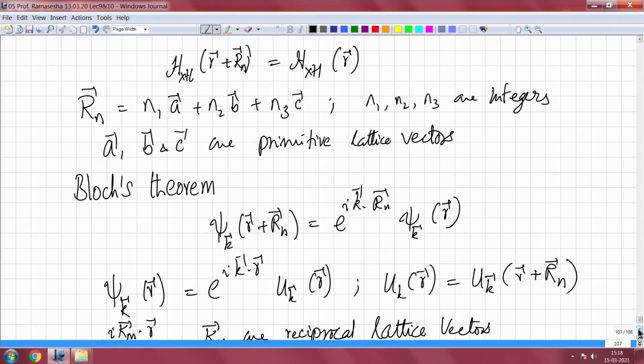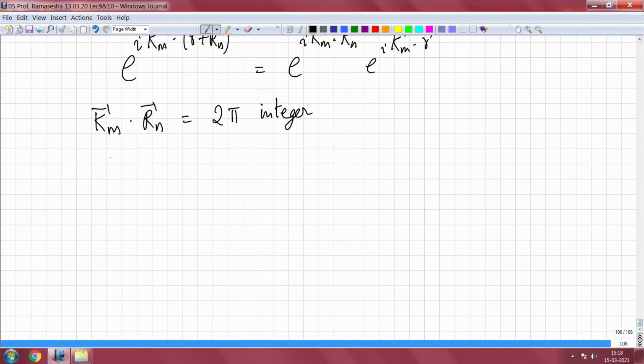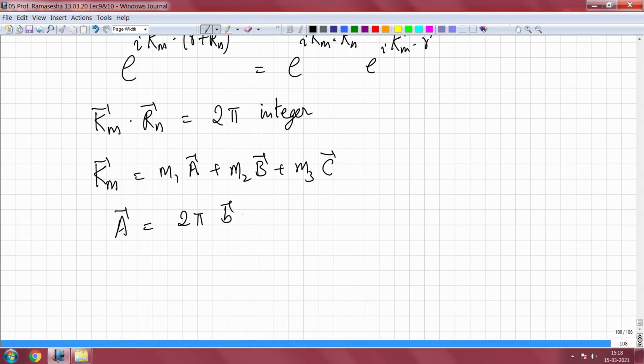We also said earlier that km is given by M1 A plus M2 B plus M3 C, with A, B, C given by 2 pi B cross C by A dot B cross C and cyclic.